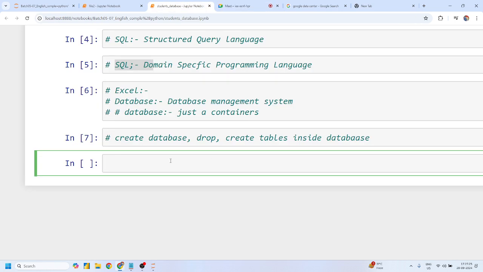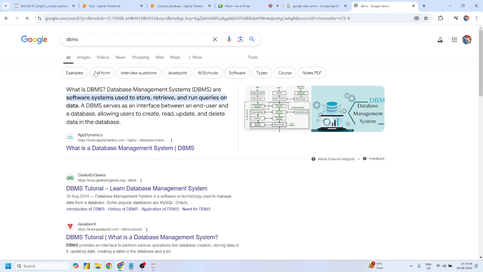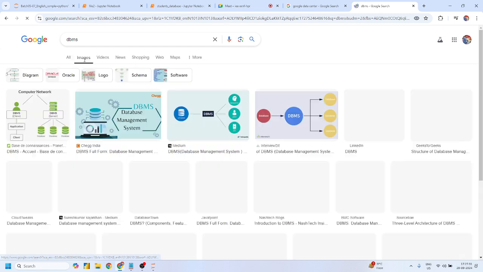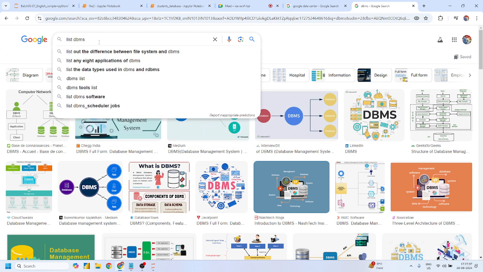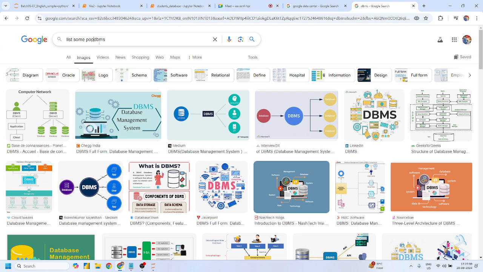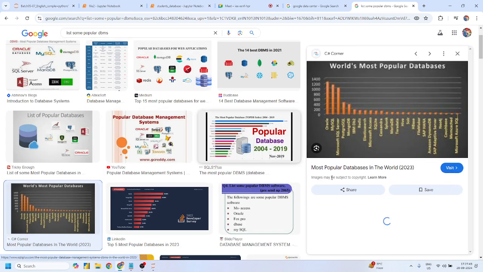Okay, Mohit. Now, what are the different types of DBMS available in the market? The short form of DBMS is database management system. I just simply Google it: list some popular DBMS, right? And this is a very popular image, right?